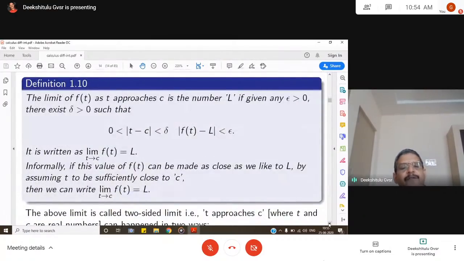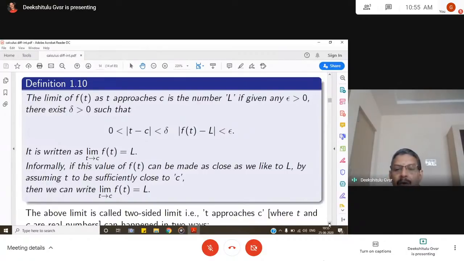Now, the classical definition of the limit of a function. The limit of f of t as t approaches a constant c is the number L if, given any epsilon greater than 0, there exists a delta greater than 0 such that whenever 0 is less than mod t minus c less than delta, mod f of t minus L is less than epsilon. That is written as limit t goes to c of f of t equals L.